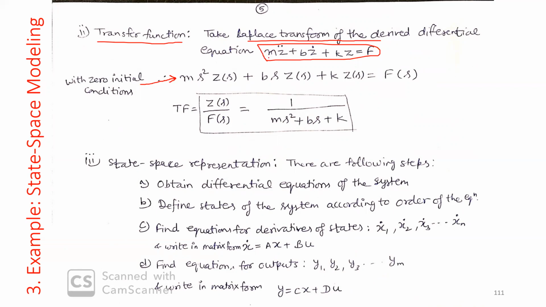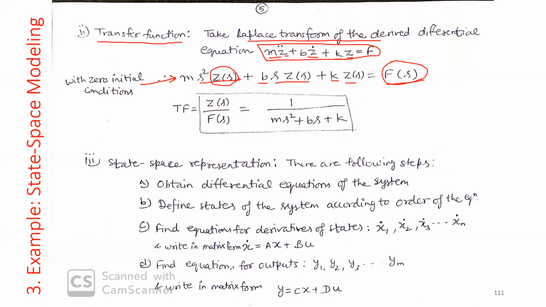So m is a constant, z double dot will be s square Z(s), b is constant, and z dot will be s into Z(s), k is constant, and z is your Z(s), and f is F(s). Now output is your Z(s) and input is your F(s).